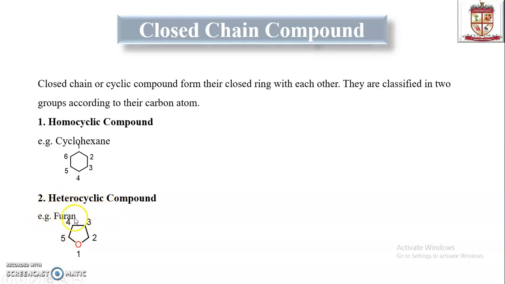Example is furan. Furan is a 5-member ring structure which contains oxygen, shown in the red part. The numbering is 1, 2, 3, 4. We will discuss it in a very detailed way in the next slide.